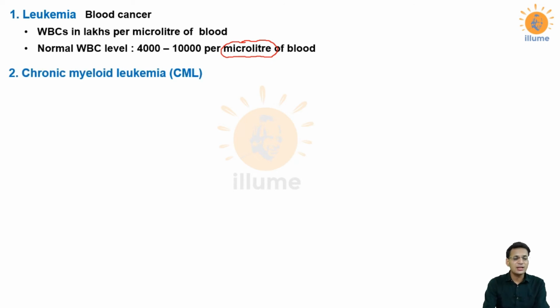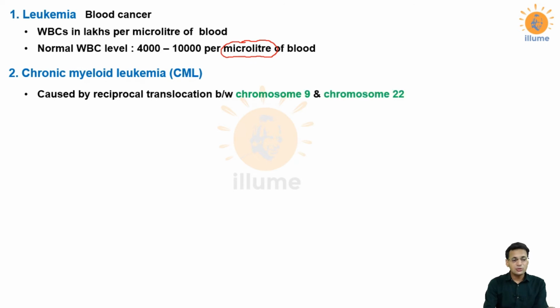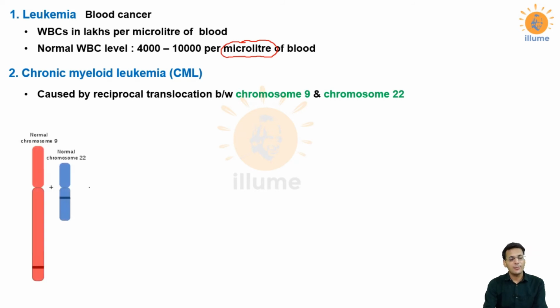Next is a very important concept called chronic myeloid leukemia, and I have seen this question in NEET many times on CML. Chronic myeloid leukemia, as the word suggests, is a type of blood cancer, and it is caused by reciprocal translocation between chromosome number 9 and chromosome number 22. What is reciprocal translocation? Whenever two non-homologous chromosomes exchange DNA amongst themselves, such a mutation is called reciprocal translocation, and if it happens between chromosome 9 and 22, this leads to a type of blood cancer called CML, chronic myeloid leukemia.